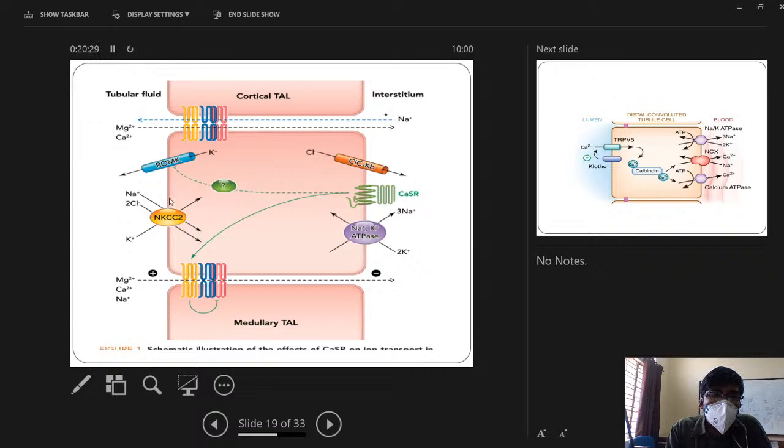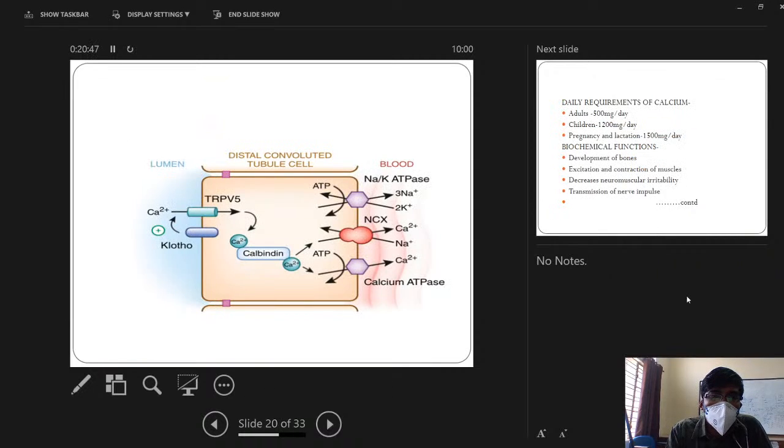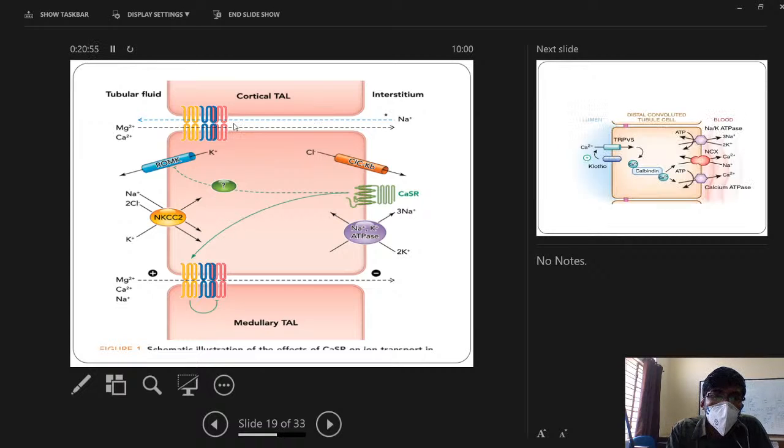So normally there is a sodium, potassium, chlorine pump in the luminal surface, which will cause net absorption of sodium and potassium. This is active normally. So once there is hypocalcemia, this receptor is activated, and it will cause net absorption of calcium and magnesium through the paracellular pathway. So this is the distal convoluted tubule. The mechanism here is dependent upon parathyroid hormone, and earlier here in the loop of Henle, it is independent of the hormone.